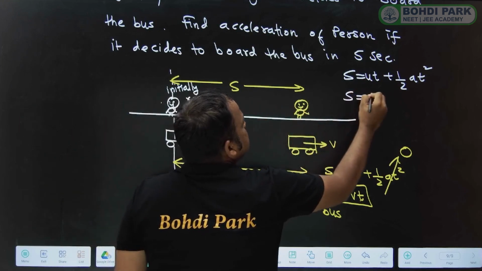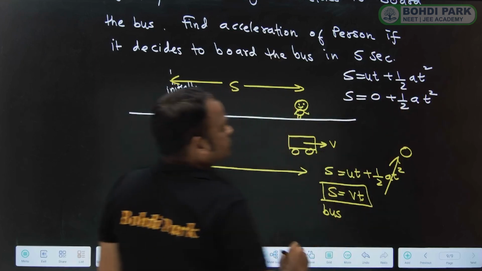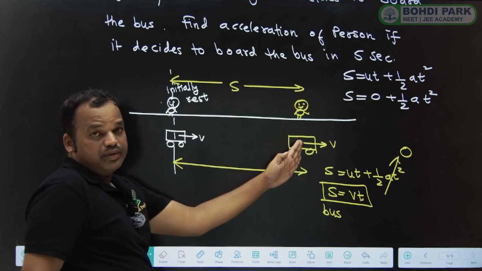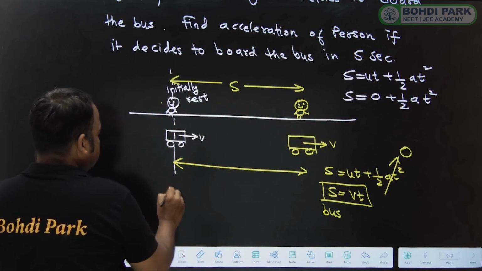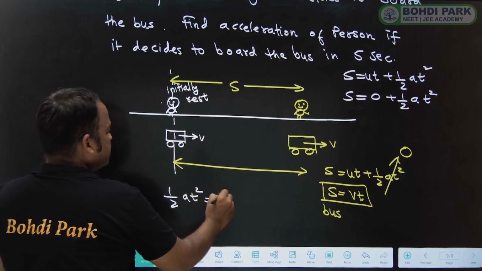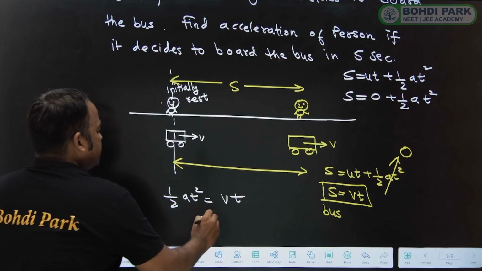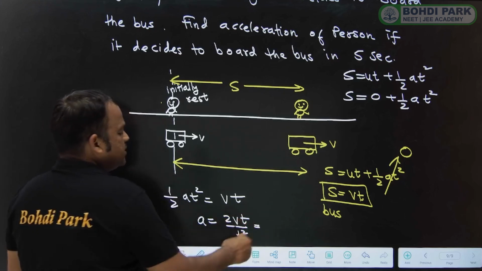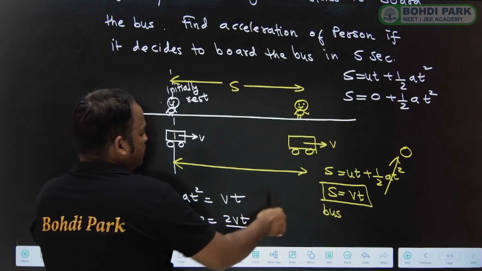So we'll say s is equal to 0 plus half at square. The displacement of passenger and the displacement of bus both are equal. So we will say half at square is equal to vt. So acceleration of passenger will be given as 2vt by t square. One t is cancelled, so this will be 2v by t. So acceleration is equal to 2v by t.